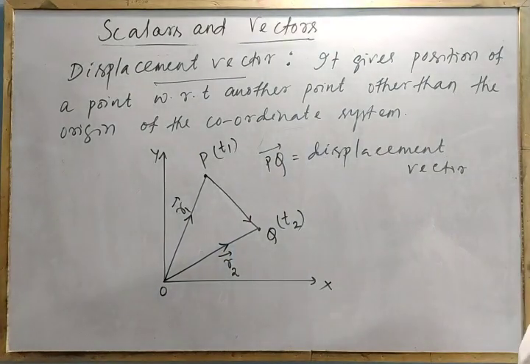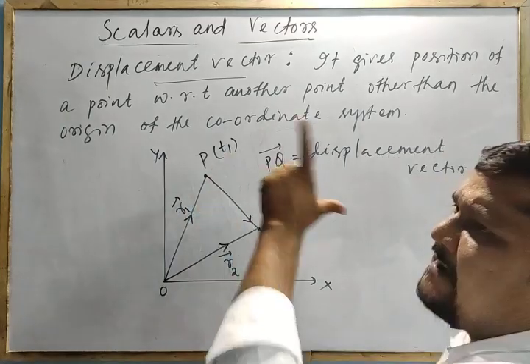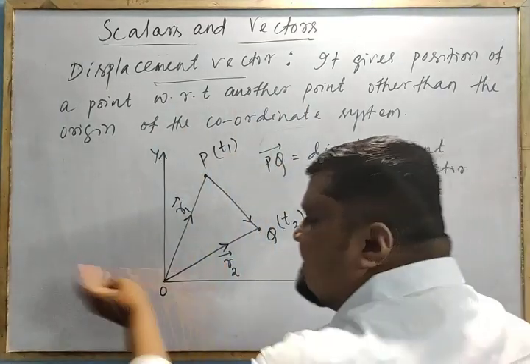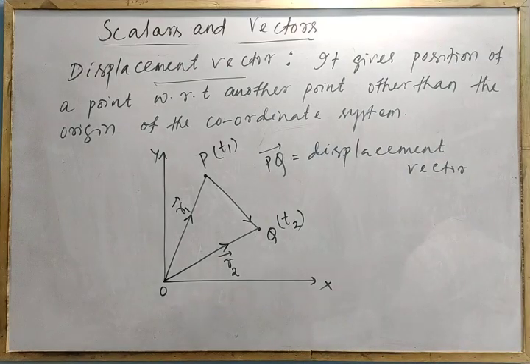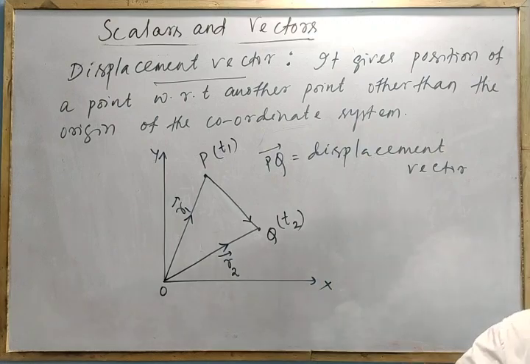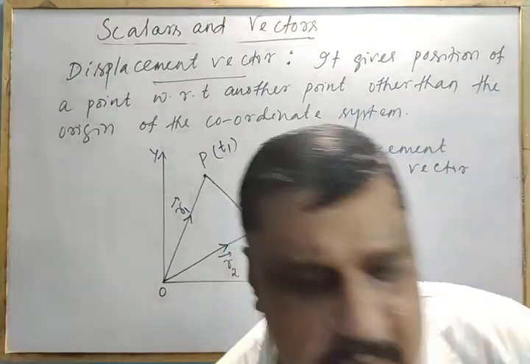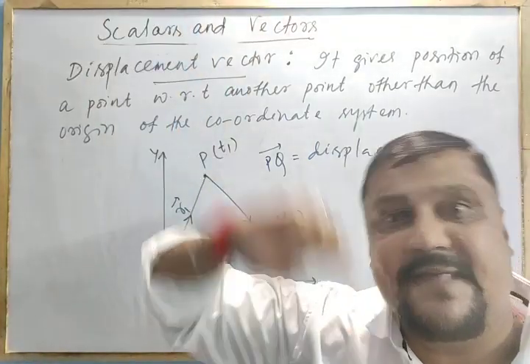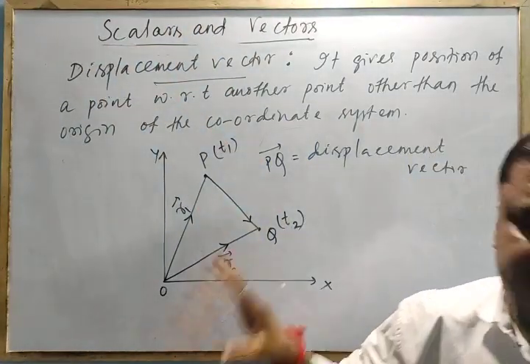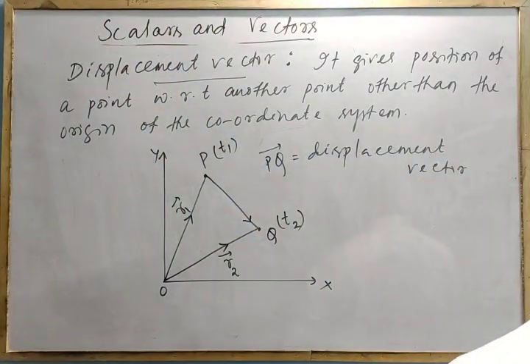Right? If you change the origin here, the displacement vector remains the same. Means changing the origin, the displacement vector is not affected. Clear? The displacement vector is not affected. We will discuss this in more detail when we come across examples like distance and displacement. There we will understand this more clearly. For the time being, I am discussing this.